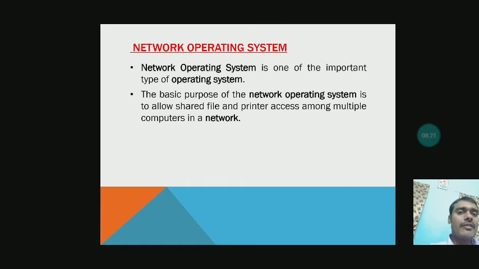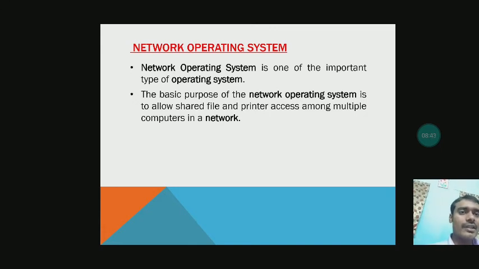There are some disadvantages of network operating system. The cost of establishing the network operating system is very high. There is a regular need for updates. Maintenance charge is very high. High maintenance charge is required, but there can be many advantages of the system. We can share the resources.